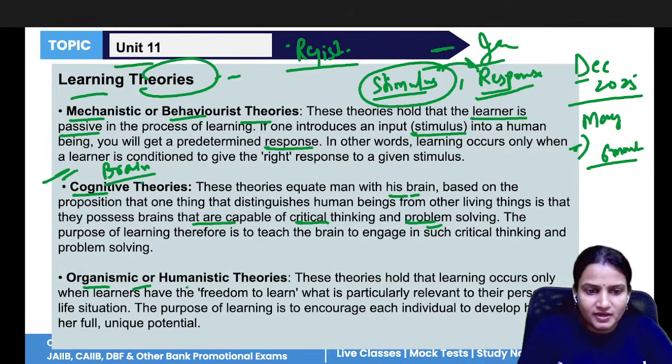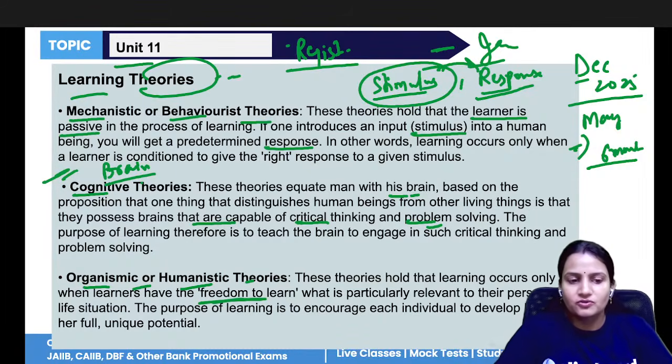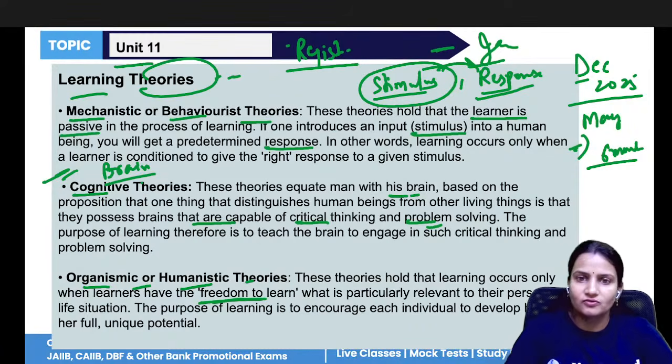Now, the organismic and humanistic theory talks about freedom to learn. Freedom to learn means let the learners have the freedom to learn. They know what is good for their life, they know what is bad for their life. We don't have to put a burden on them. Let them try to do whatever they want to do for their life because they have the freedom to learn. We should not put a burden on the learners every time. We should always give freedom to learn.